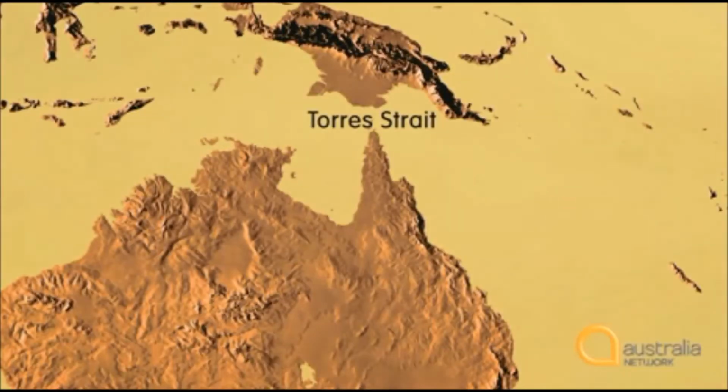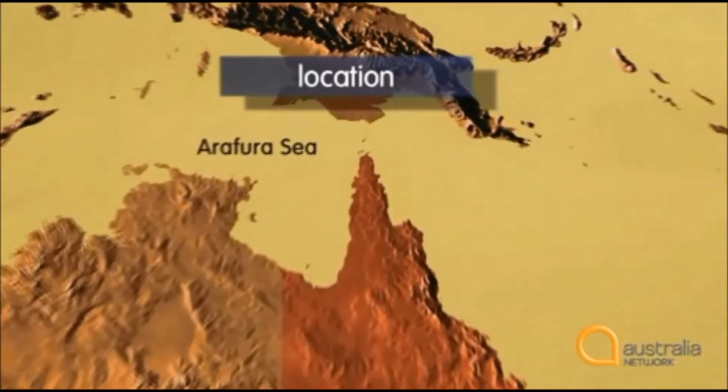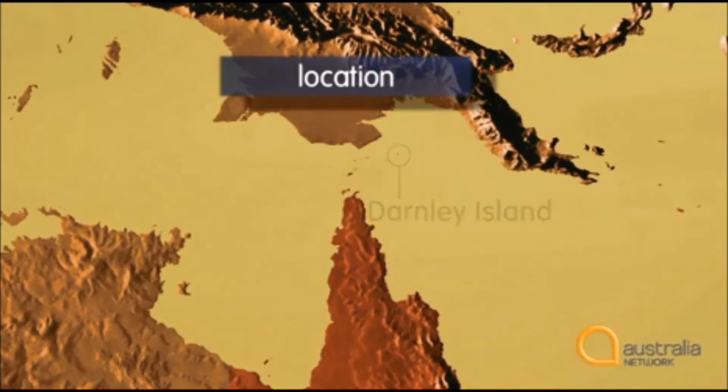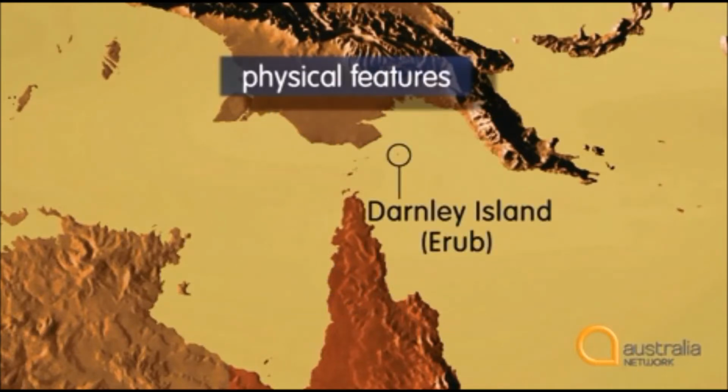The Torres Strait is situated above Queensland, between the Arafura Sea and the Coral Sea, Cape York Peninsula and Papua New Guinea. Darnley Island, also known as Erub, is the largest volcanic island in the eastern Torres Strait, with a population of around 375. It is surrounded by some of the deepest water in the world, known as the Darnley Deep.